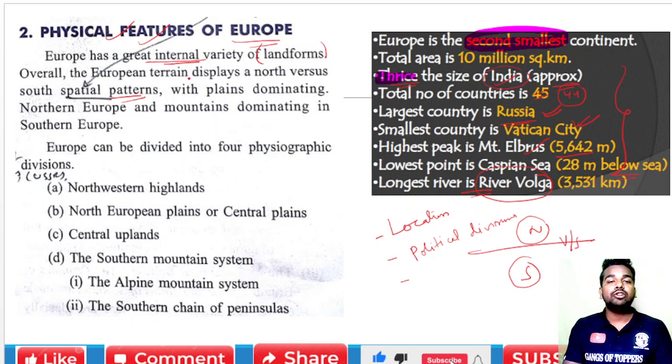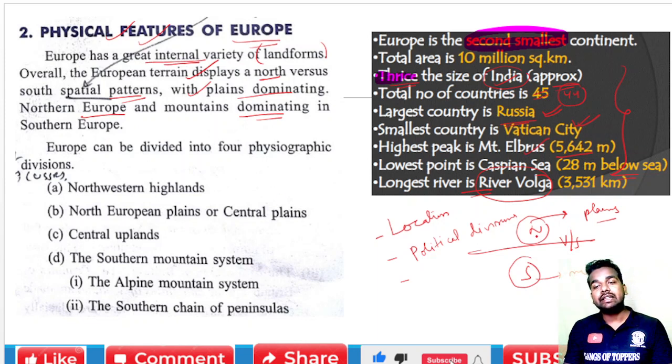European terrains display a north versus south spatial pattern, which means what? Arrangement patterns with plains dominating the north. In the north we are going to see the plains, but in the south we are going to see the mountains. So plains dominate in northern Europe and mountains dominate in southern Europe.